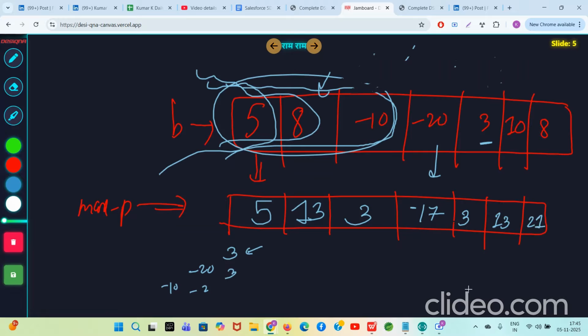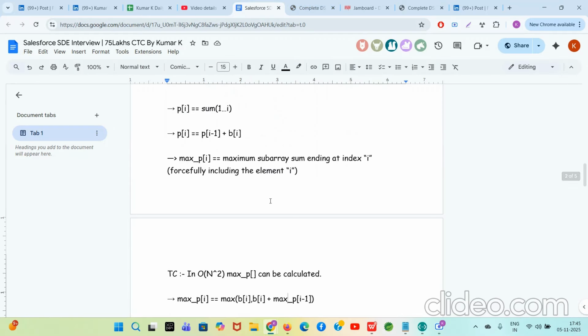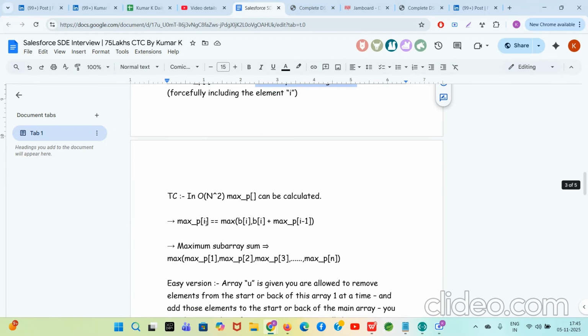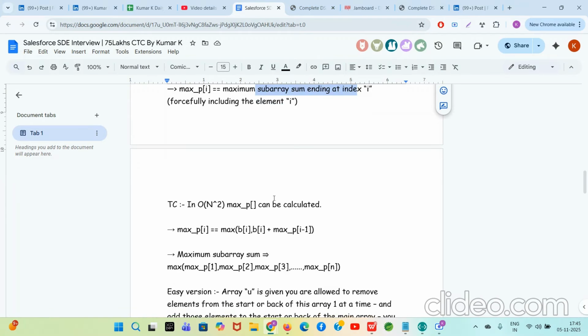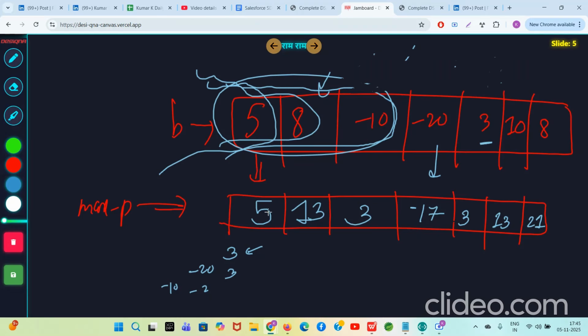So these things are clear. So what does the max P array tell you? The maximum subarray sum ending at index I. If you take the max of all of them, what is the max of all of them?